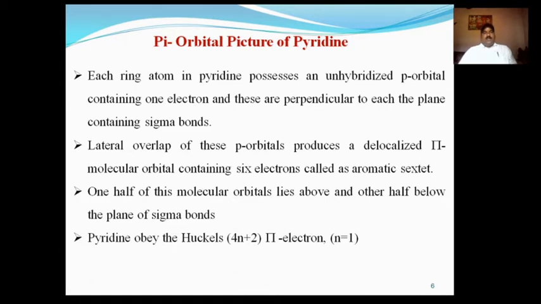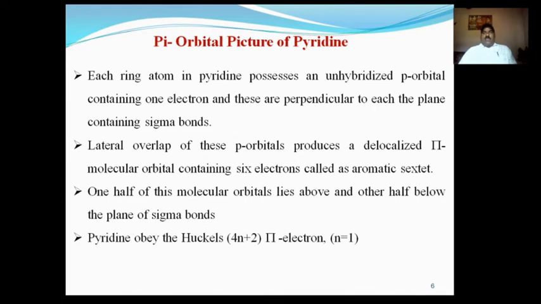All these unhybridized p orbitals are perpendicular to the sigma plane. That means these are present in such a way that they are perpendicular to the sigma plane or sigma bonds.